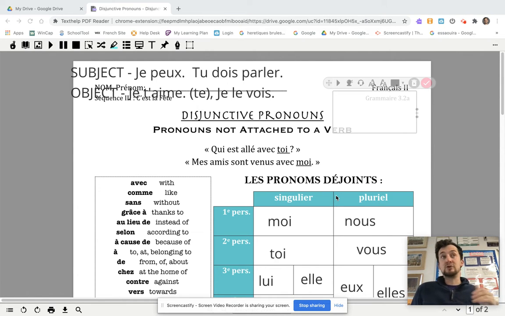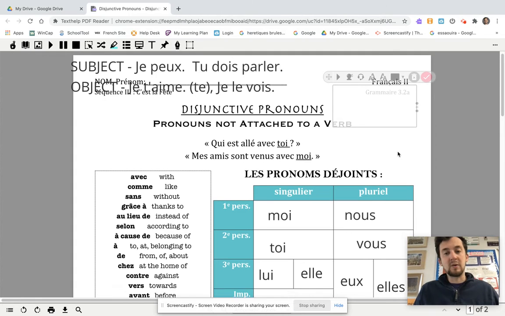D'accord? So when I say je t'aime, I love you, or je vous aime, the te in there, going right before the verb, that is an object. D'accord? If I say je le vois, I see it, that le right before voir, that is it, being acted upon, seen by me. D'accord? So the next one we're going to talk about is going to be pretty intuitive for a lot of you. You'll be like, oh, okay, I get that.